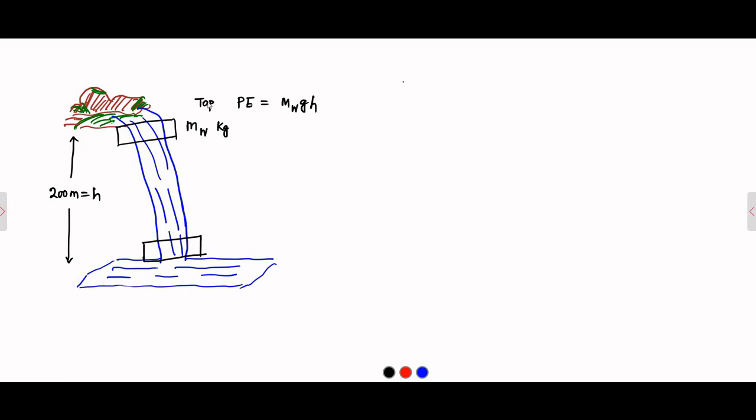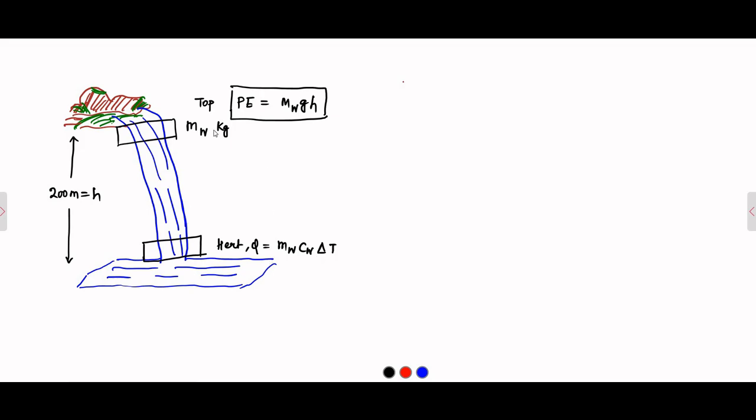As the water flows down, this potential energy gets converted into heat, which is given by m_w c_w ΔT.